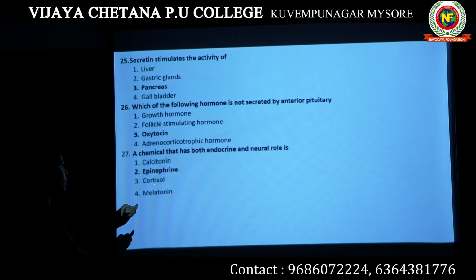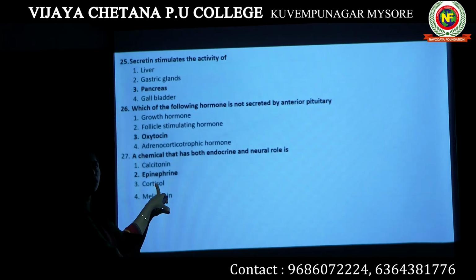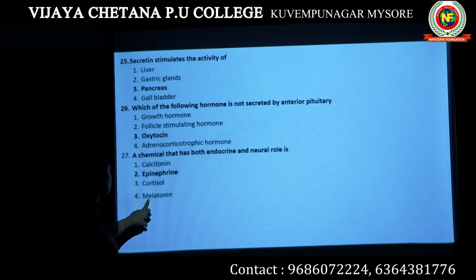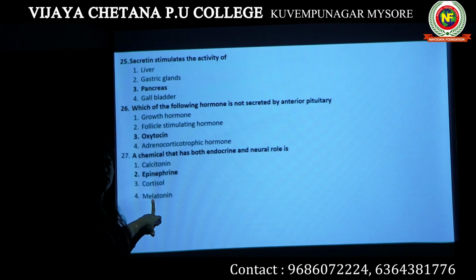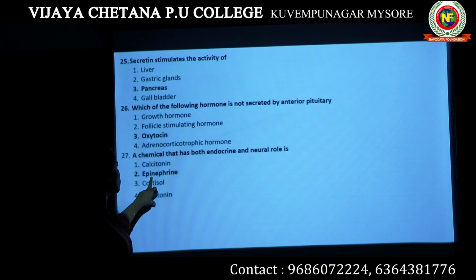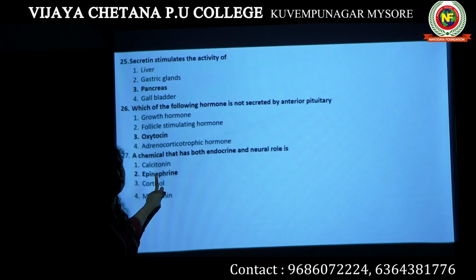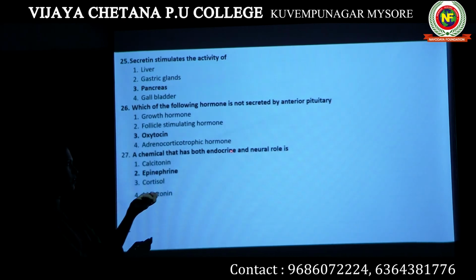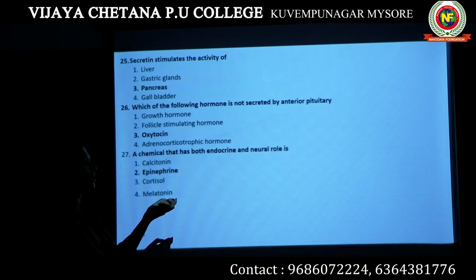Cortisol is a glucocorticoid. Its function is to maintain carbohydrate metabolism. Melatonin is a hormone which controls our 24 hour rhythm. It acts as a biological clock. So the answer is epinephrine or adrenaline. It acts as an endocrine gland hormone as well as it has some neural role. Epinephrine.